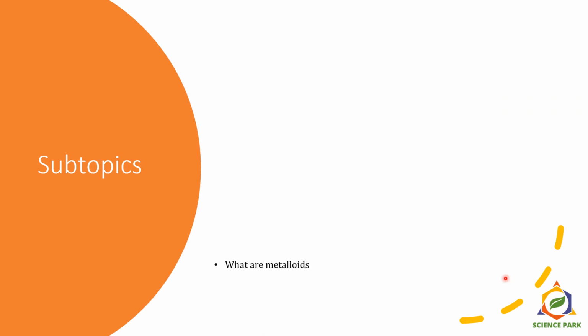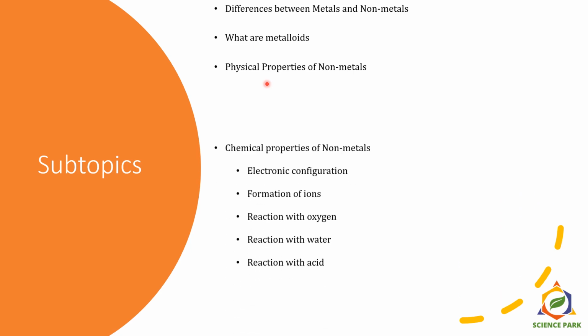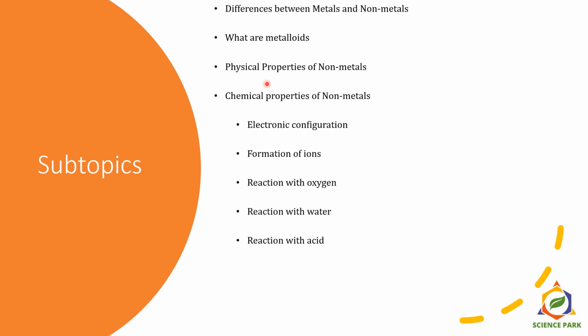Today we'll see these subtopics where we first study the differences between metals and non-metals. Then we'll see what are metalloids. Then we'll see physical properties of non-metals, and then we'll see chemical properties of non-metals. Then we'll see noble metals and their uses. Then we'll understand what is corrosion, and lastly we'll see what are alloys.